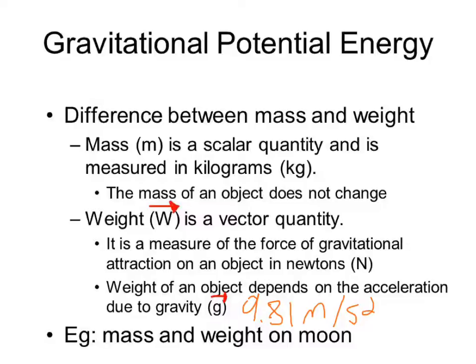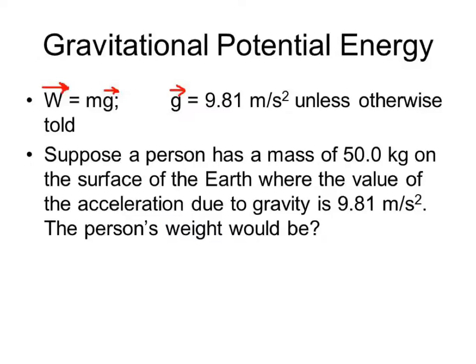So, for example, your mass is always the same wherever you are. Your mass on Earth could be the same as your mass on the moon. However, your weight on Earth based on gravity and your weight on the moon based on gravity could be two different values. Now, just to do a little example here and to show you the formula: weight equals mass times gravity. And again, gravity has a constant. The value for g, or gravity, is always 9.81 meters per second squared unless you are otherwise told.